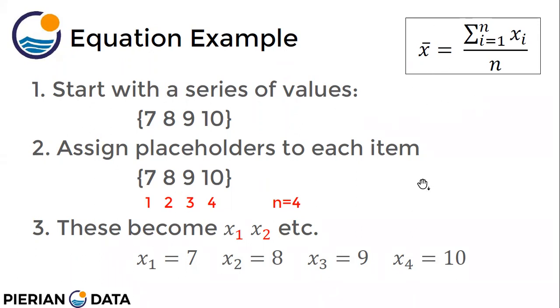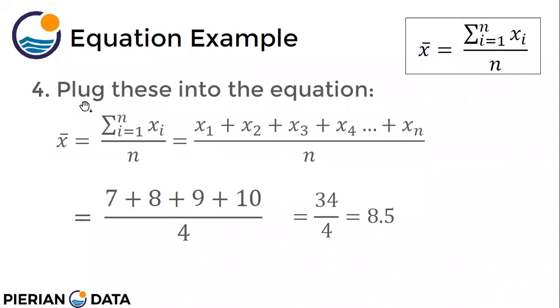Now I want to take the sum. I will apply all of these values in this formula. Plug these into the equation. x bar is equal to summation of xi, i goes from 1 to n. So x1 plus x2 plus x3 plus x4 up to xn, divided by n. Now my n is 4, so I will go up to x4, and n is equal to 4.